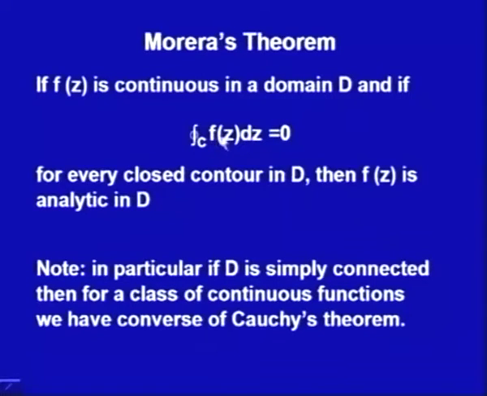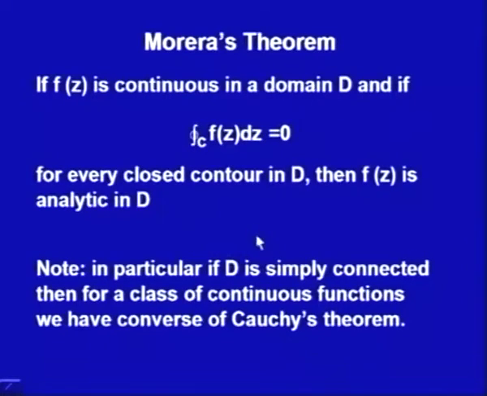So, now we have this capital F z in the form of an integral of a function f z which is continuous. So, all its derivatives would be analytic, and hence f z is analytic. This is what we have: if f z is continuous and the integral along every closed contour is 0, then f z is analytic in D. This is what we have proved. This result is known as Morera's theorem.